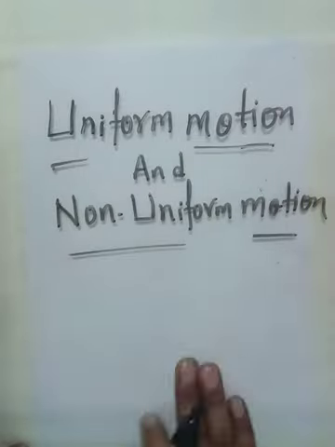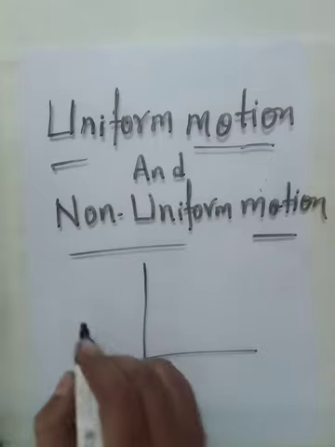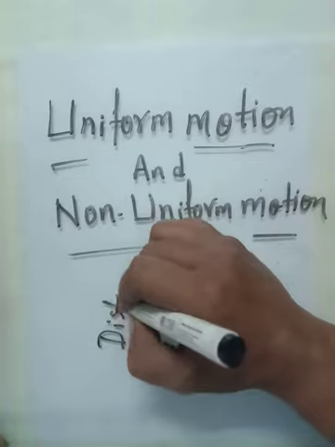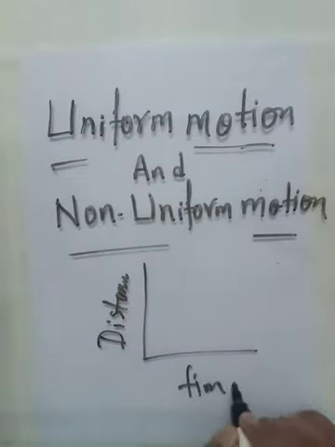Just take a graph between distance and time. This vertical line is for distance and this is for time. Okay, so a car is running at a constant speed of 10 meters per second. It will cover 10 meters in every second.